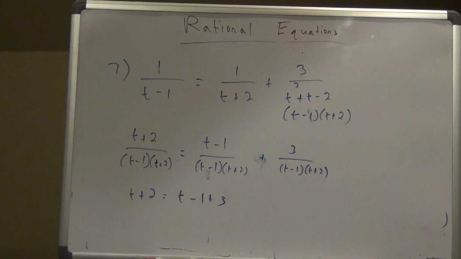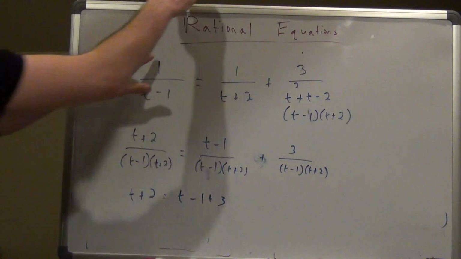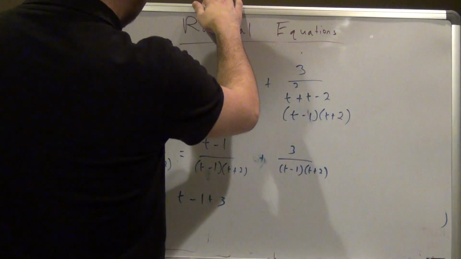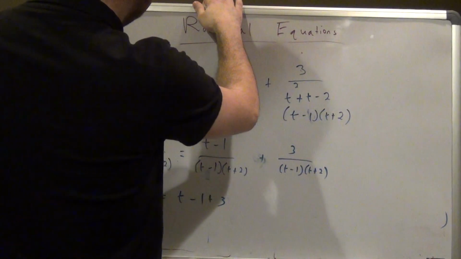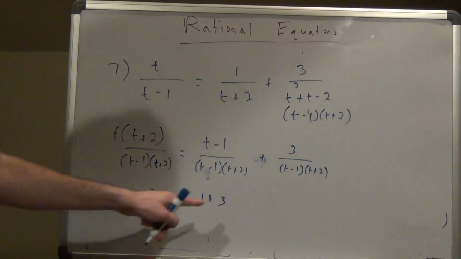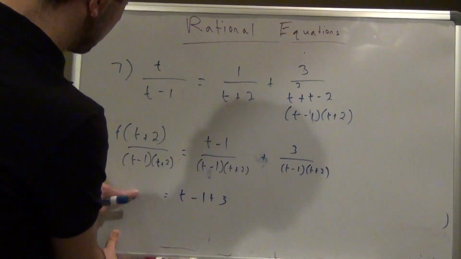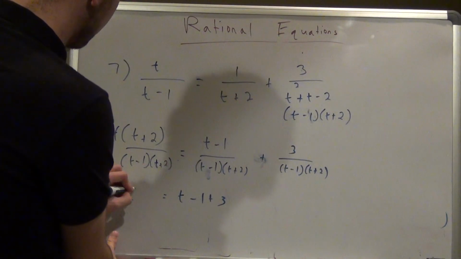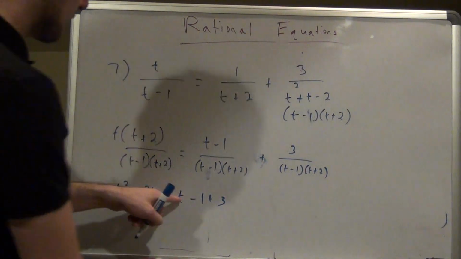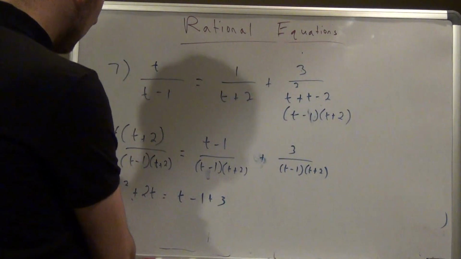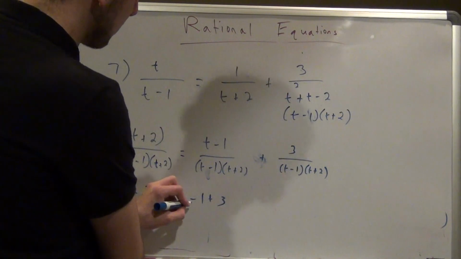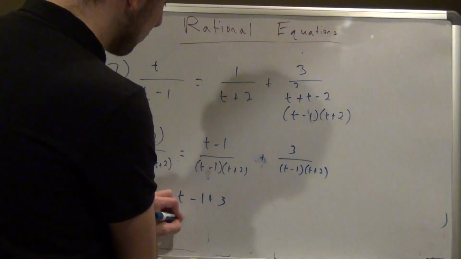Oh, my apologies guys. This should be a t up here. I'm sorry. So this should be t times t plus 2. I was wondering why it didn't come out the way I wanted it to. Alright, so then this is going to stay the same. This is going to become t squared plus 2t. Combine like terms on that side, so it's going to be t squared plus 2t equals t, -1 plus 3 is going to be 2.